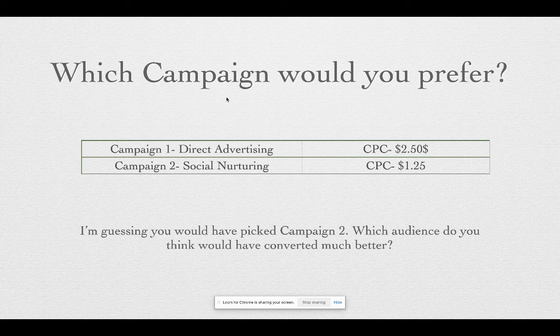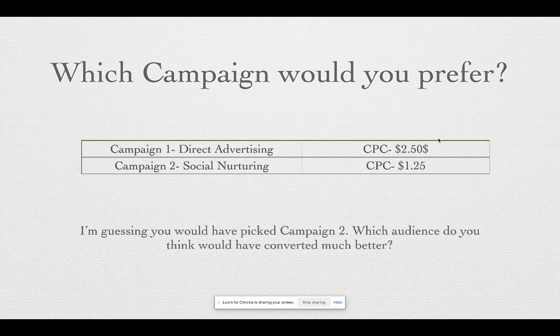And the second campaign is the social nurturing campaign, which is, suppose you are running a second set of page like campaign for 100 people. Those 100 people would have already been a page like person in your list, right? When you are running a second campaign retargeting the same audience, you would be able to see a lot of difference in the cost per click rate.